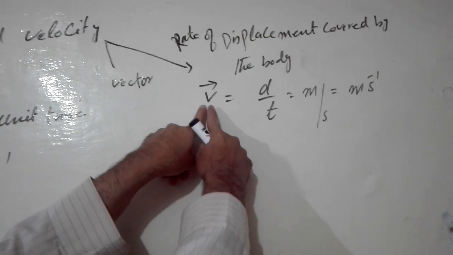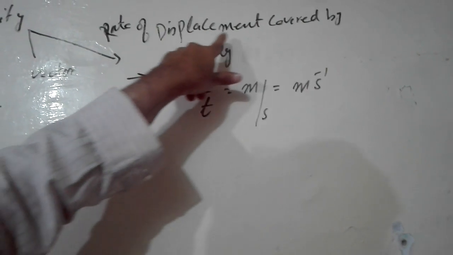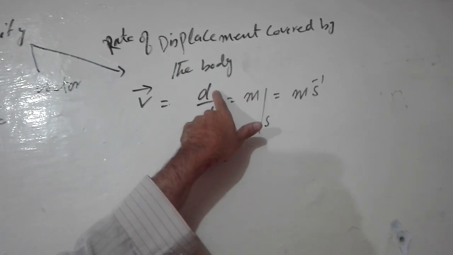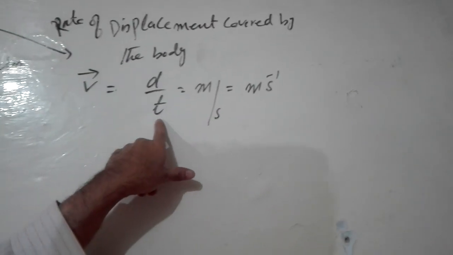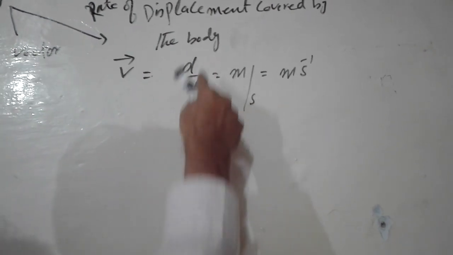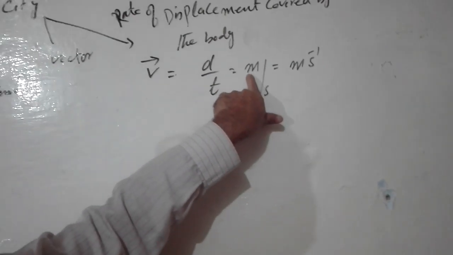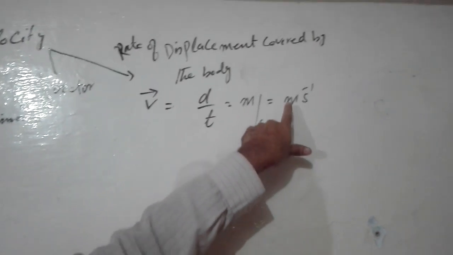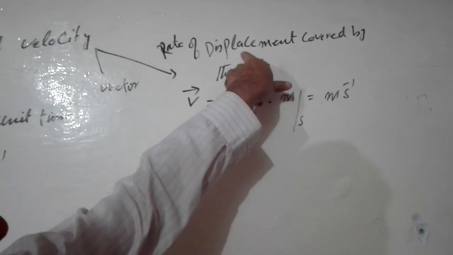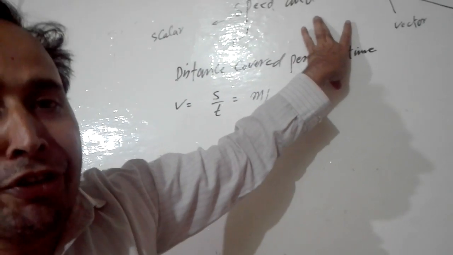So we will denote v, place an arrow here or make it bold, and displacement is represented by d and time is small t. So this is the mathematical formula of velocity: v = d/t, and d is measured again in meters, time in seconds, so the unit becomes meter per second. So clearly it is the displacement. That's why velocity is a vector quantity. This is the topic you have to keep in mind, only the definitions.